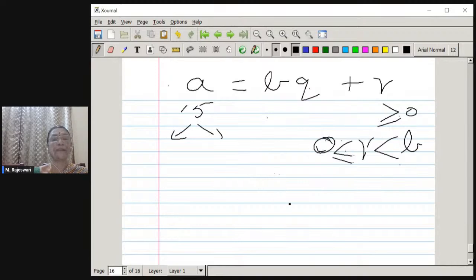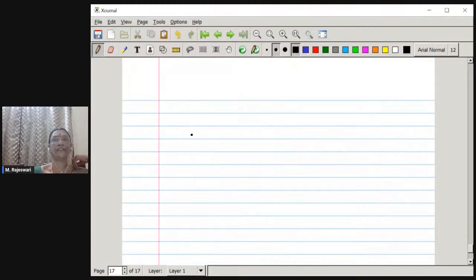If it is divisible by 5 and 3, it is divisible by 15. So like that, we have to resolve that particular divisor into prime factors and test whether both the factors divide the number. This is the way we have to find out whether a given number is prime or composite.